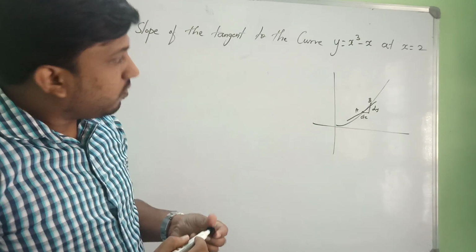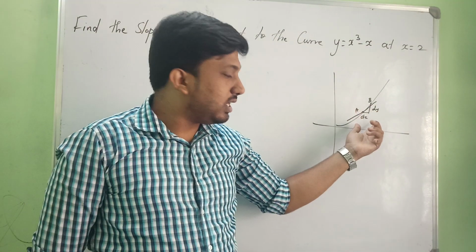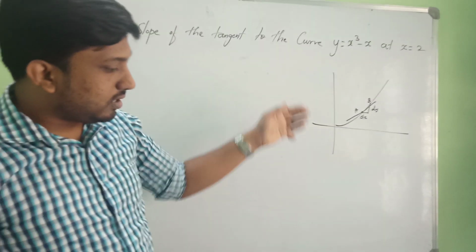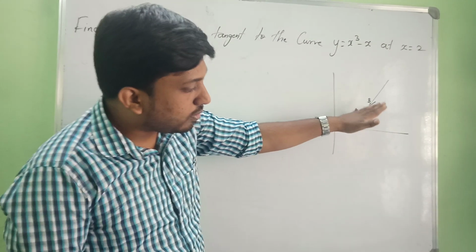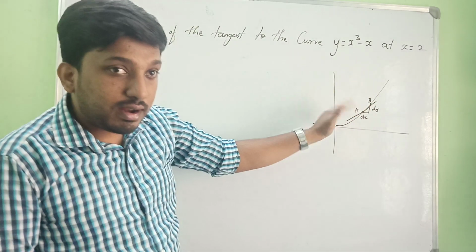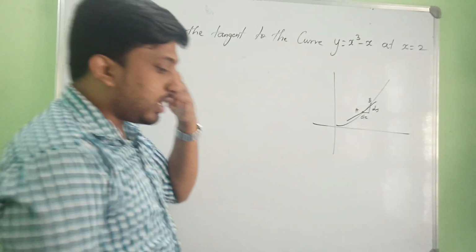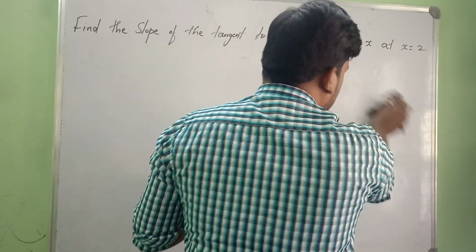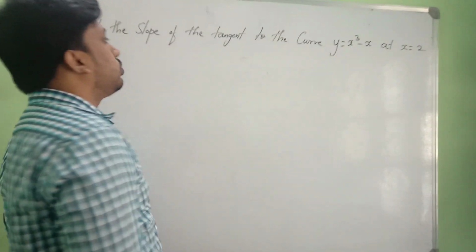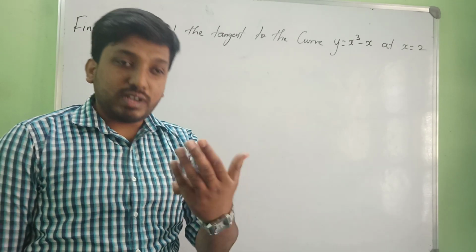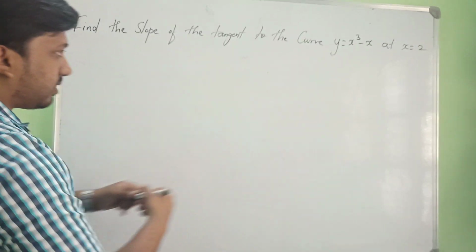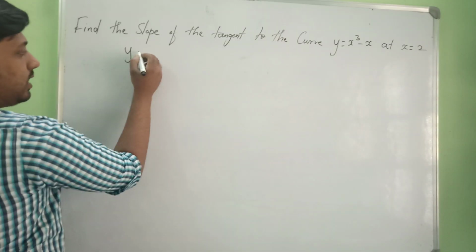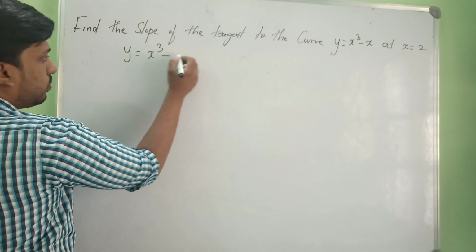So for calculating that, we can just take dy by dx and solve. That is nothing but the slope of the tangent. This is a positive slope and this is a negative slope, right? So in general, if you want to calculate the slope of the tangent, just solve for dy by dx. So they're asking, we have the function y is equal to x cube minus x.